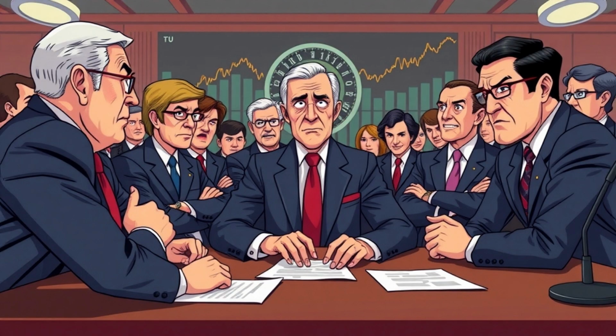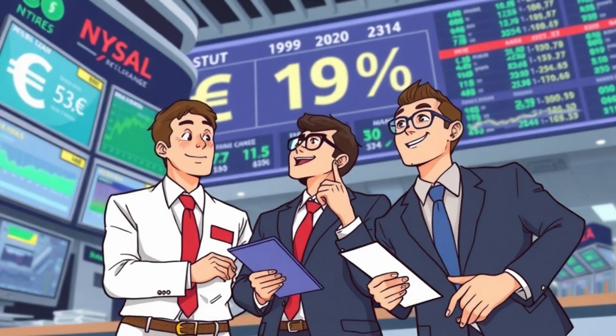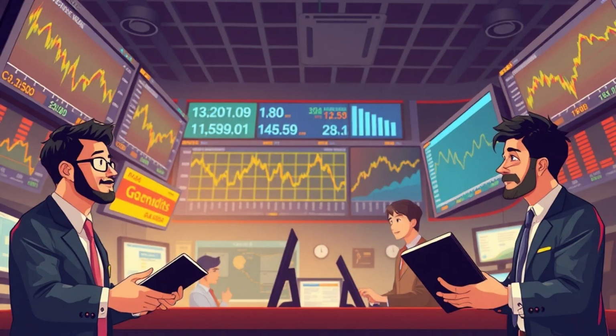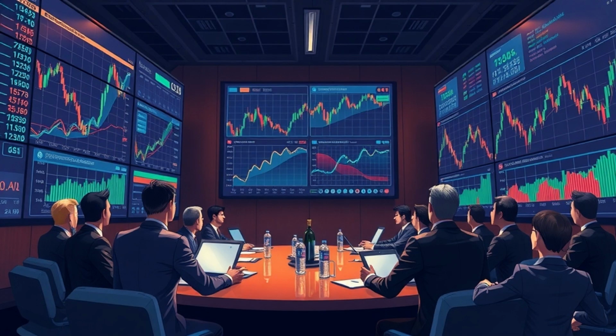In summary, the fall of the U.S. dollar in 2025 is linked to a combination of unpredictable economic policies and investor concerns over the sustainability of U.S. debt. President Trump's tariff wars and tax reforms have led to a massive sell-off in U.S. financial assets, weakening the dollar's position as a global safe haven. The consequences extend beyond the U.S., affecting global financial markets and the economies of developing countries. With further policy changes anticipated, the dollar's role on the world stage remains uncertain.